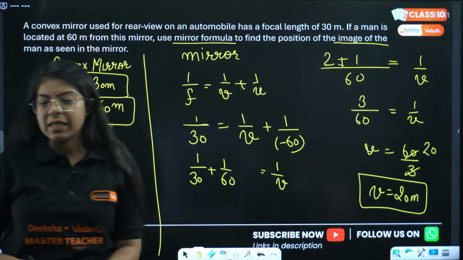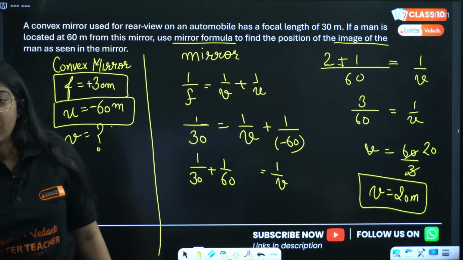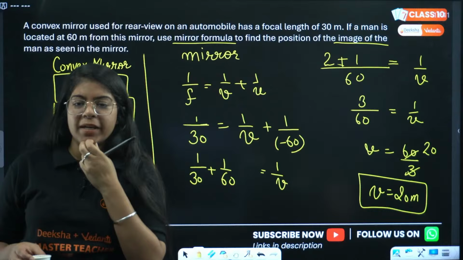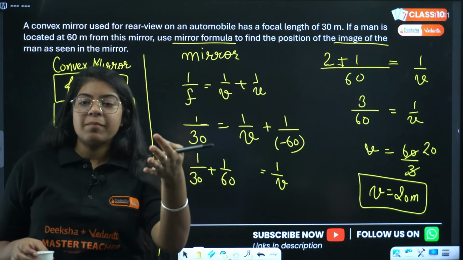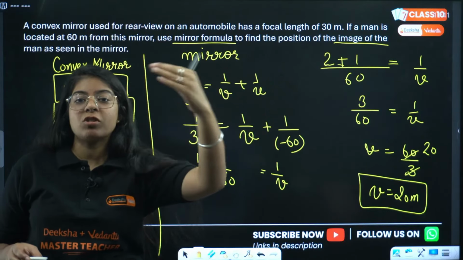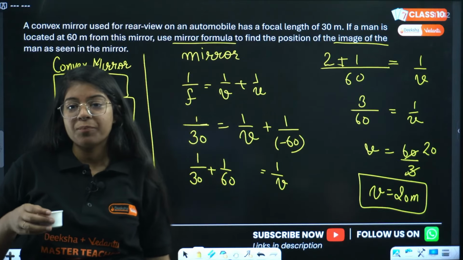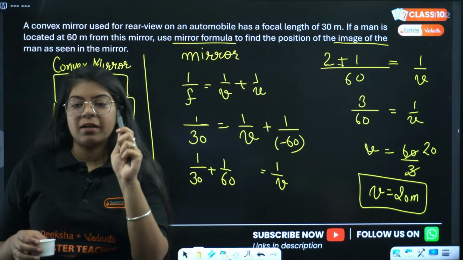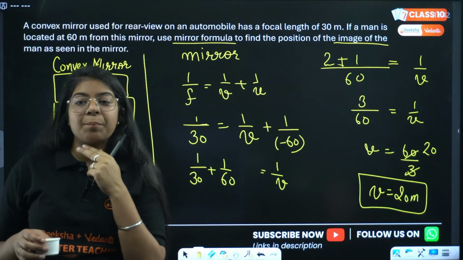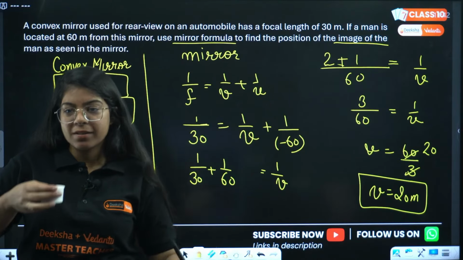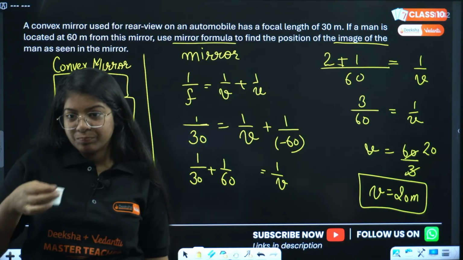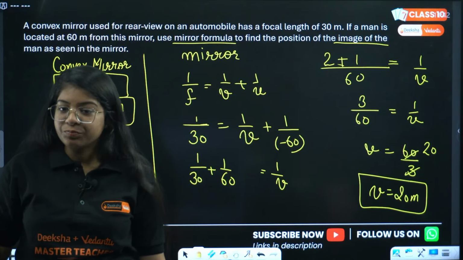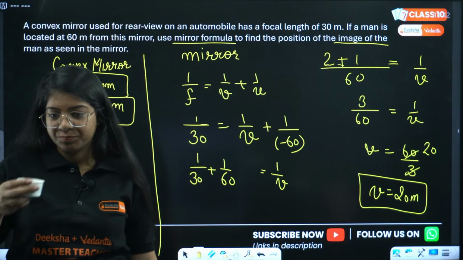Anyone here has any problem with calculation? This question will be of maximum 2 to 3 marks. If it comes in a 5 marker question, then they'll give you some other A part, B part as well. Okay. Vishnu, very good, 20, but it is not centimeter. Keep in mind that it is in meters, right? Yes, 20 meters.